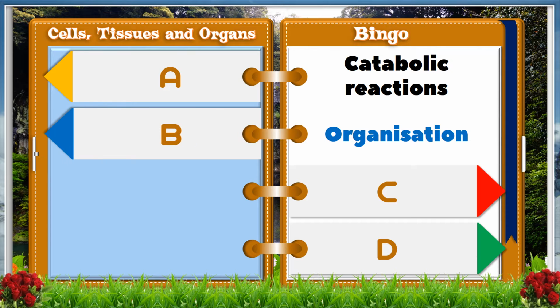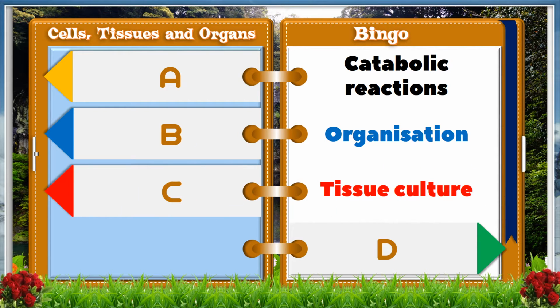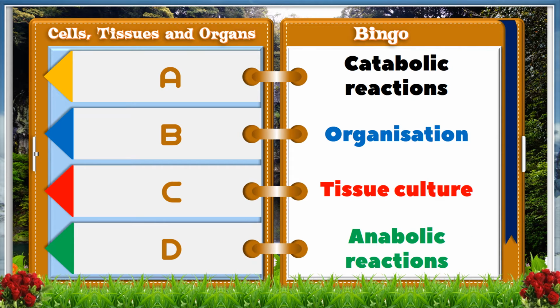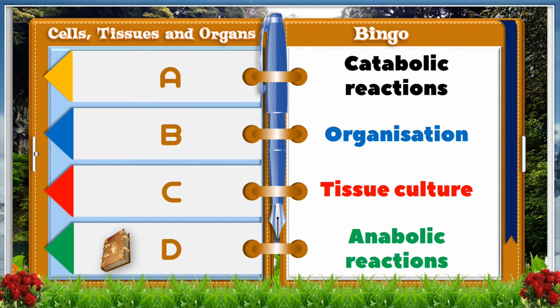B, organization. C, tissue culture. D, anabolic reactions. And the answer is D, anabolic reactions.